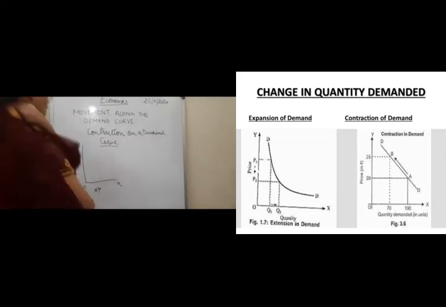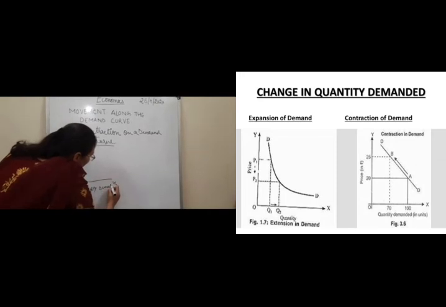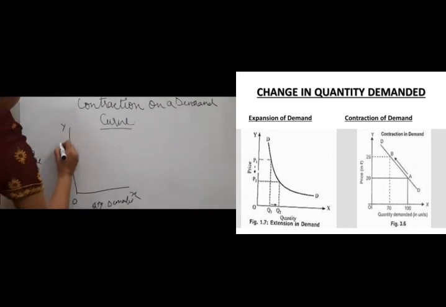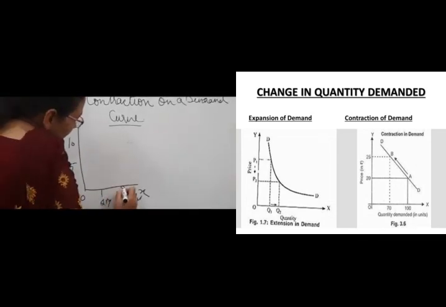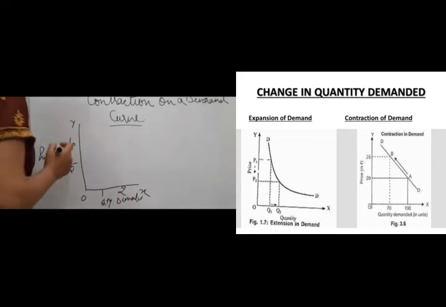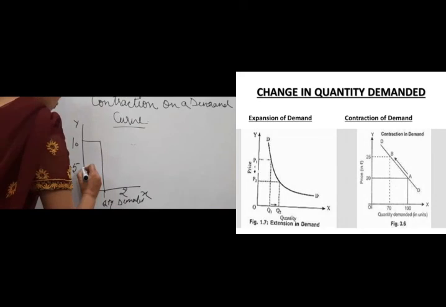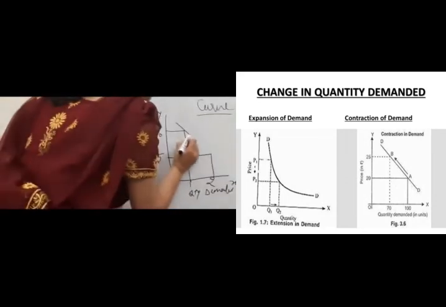We have quantity over here that we are demanding, and this is price, right? Again, 10 rupees, 5 rupees, 1 unit and 2 units. When the price was 10, the quantity demanded was 1, the price falls, the quantity demanded extends to 2. The slope of the curve is the same.